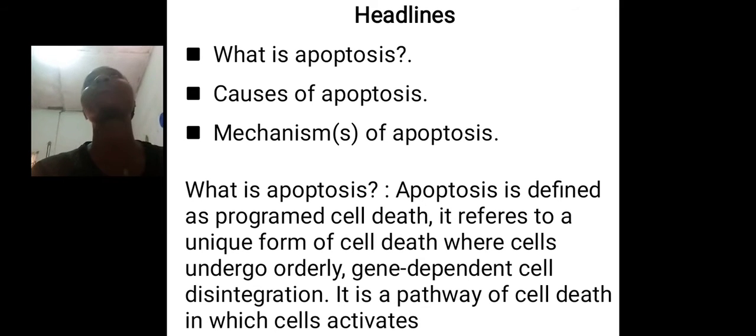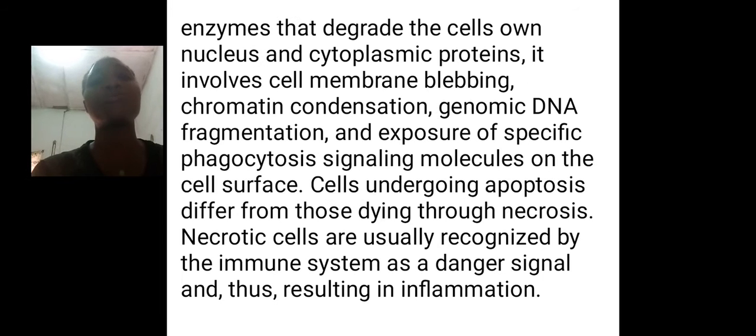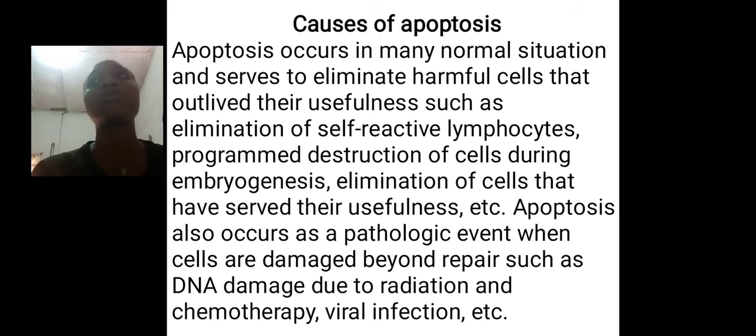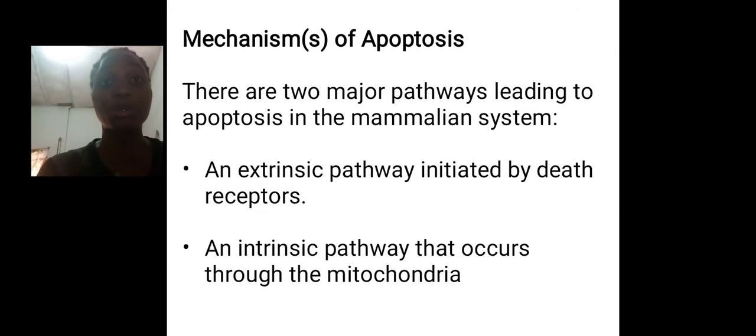Apoptosis can be triggered by physiological or pathological effects, such as the programmed destruction of cells during embryogenesis, the programmed destruction of cells due to DNA damage, chemotherapy, viral infection, etc. There are two major pathways that lead to apoptosis, which are the intrinsic pathway and the extrinsic pathway.